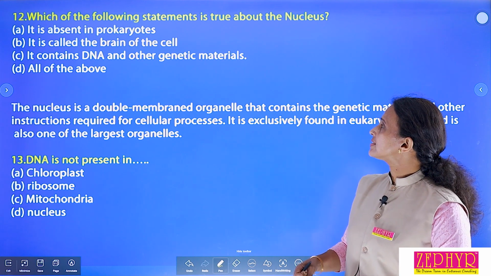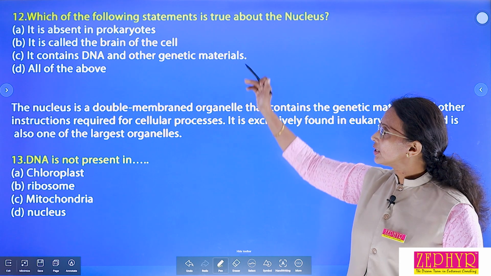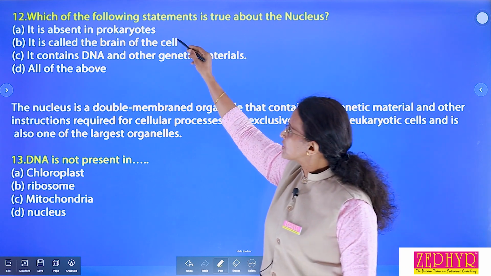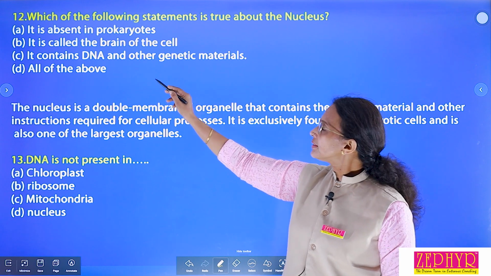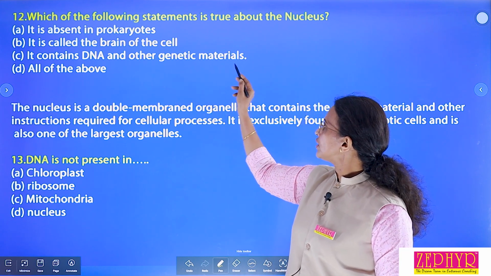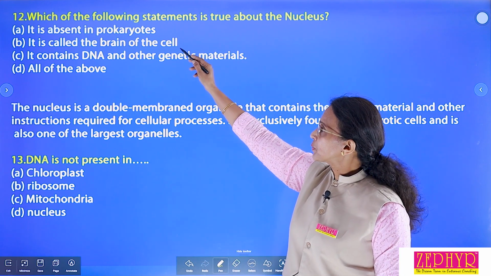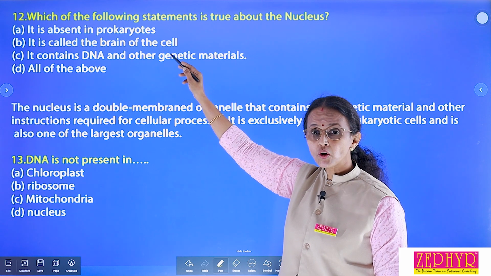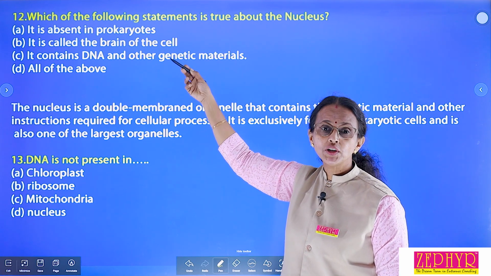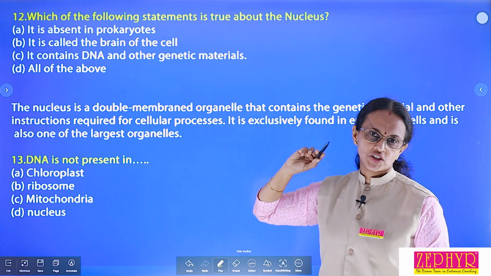Which of the following statements is true about the nucleus? What are the options? It is absent in prokaryote. It is called the brain of the cell. It contains DNA and other genetic material. All of the above. Look. The first option, it is absent in prokaryote. Is it right or wrong? Prokaryotes, primitive cells, have no definite nucleus, but nuclear material is present.